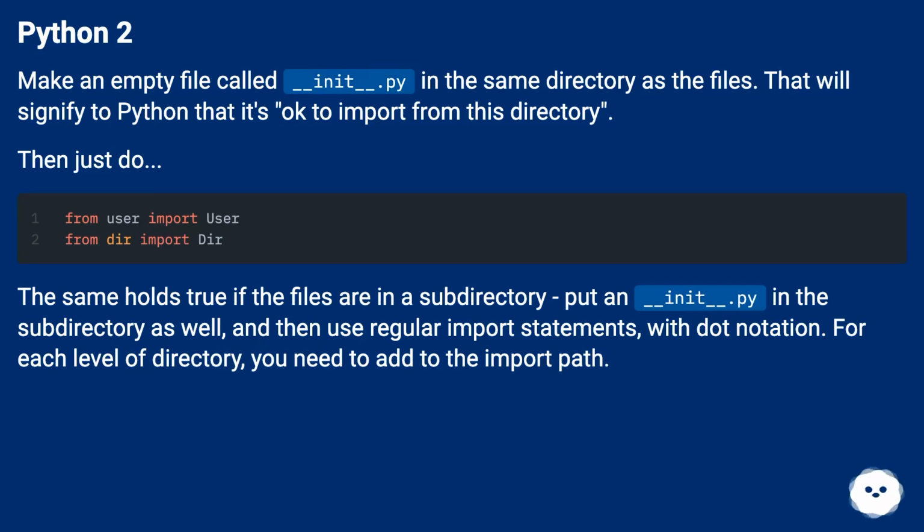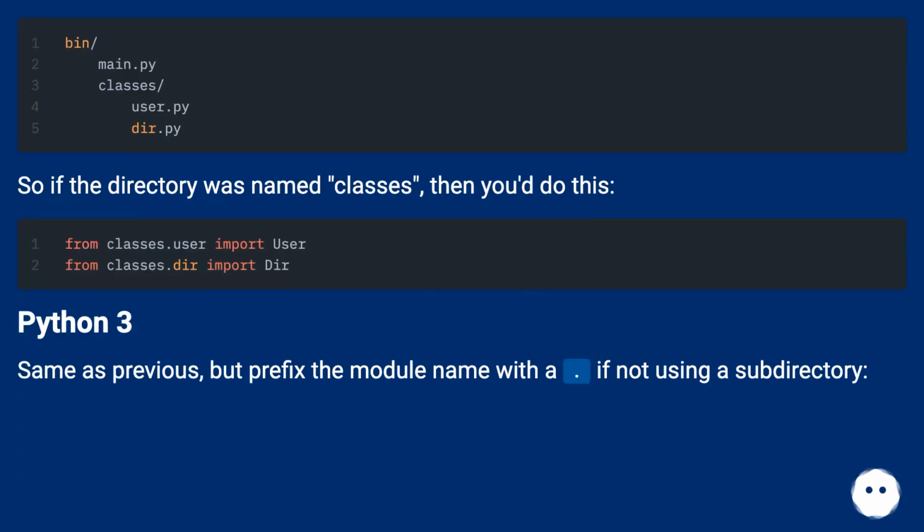The same holds true if the files are in a subdirectory. Put an __init__.py in the subdirectory as well, and then use regular import statements with dot notation. For each level of directory, you need to add to the import path. So if the directory was named classes, then you'd do this.